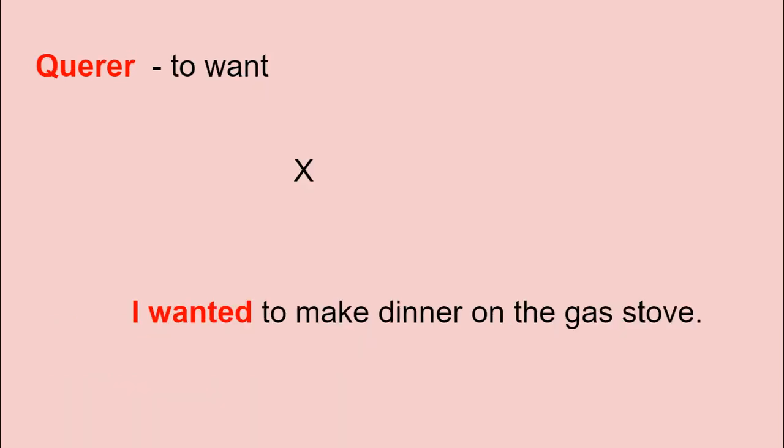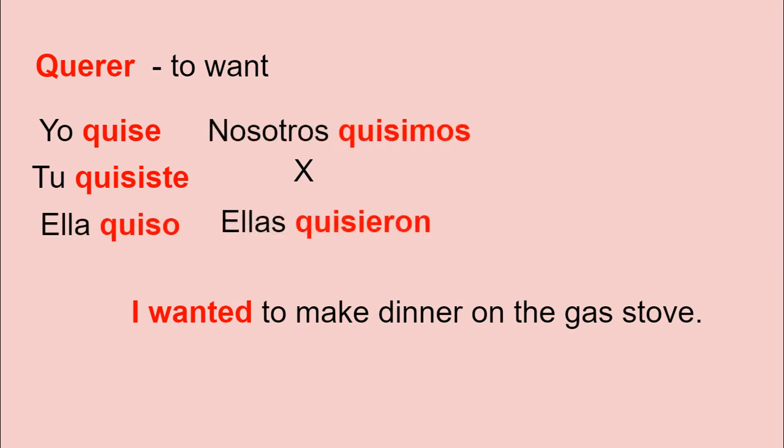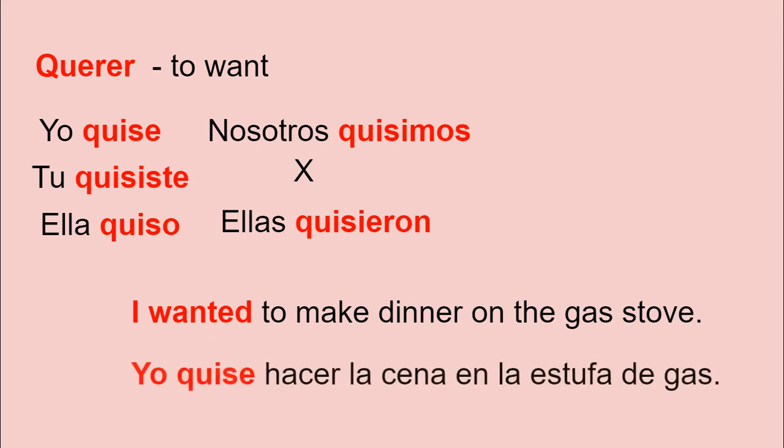And the next one is querer, sorry. And querer is to want. Yo quise, tú quisiste, ella quiso, nosotros quisimos, and ellas quisieron. If you notice, that's the same kind of pattern that hacer did. Hacer had hice, hiciste, and this is quise, quisiste. I wanted to make dinner on the gas stove. Yo quise hacer la cena en la estufa de gas.